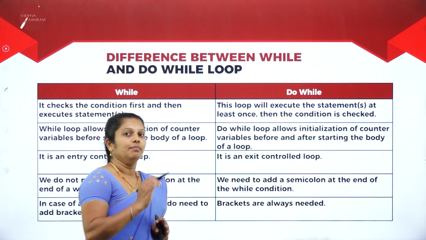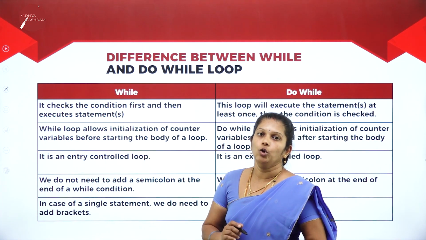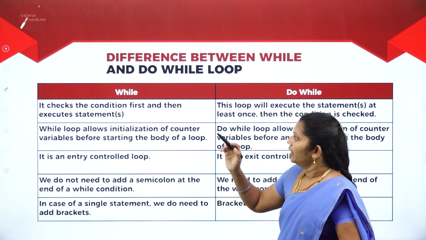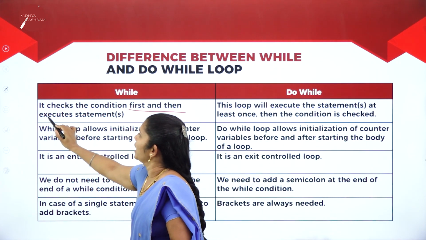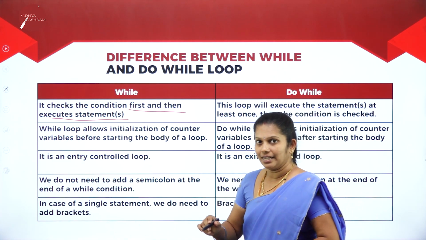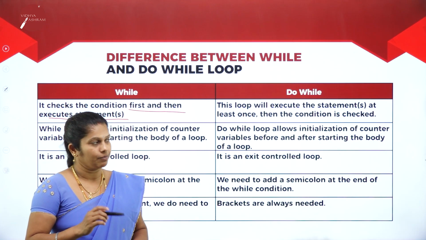Because in the exam, usually you will get the question, write the difference between while loop and do while loop. Then what are the major differences? In while loop, it checks the condition first and then executes the statement. In the beginning itself, it will check the condition. If the condition is true, then only it will execute the statement.